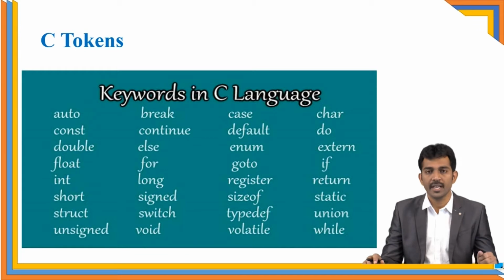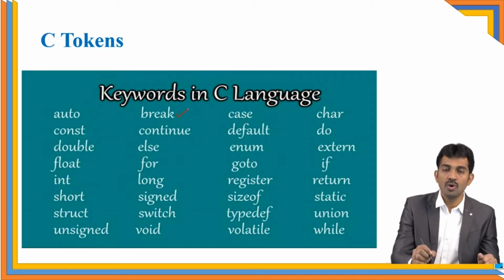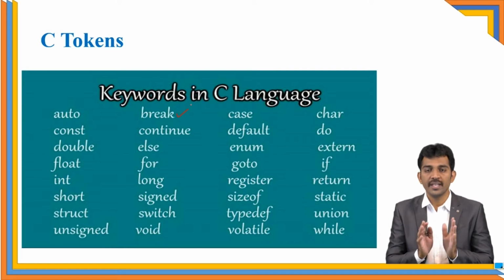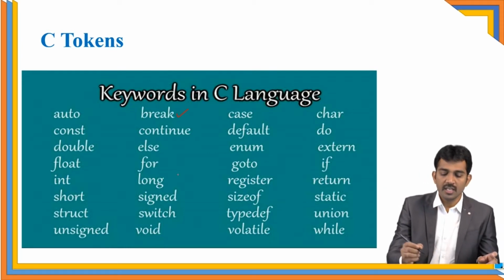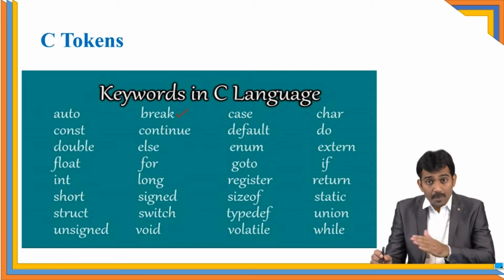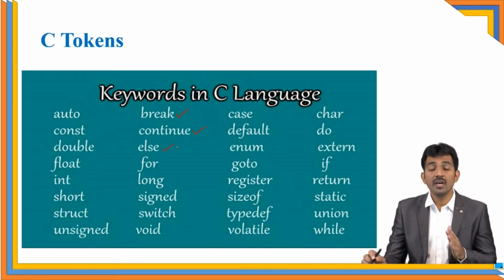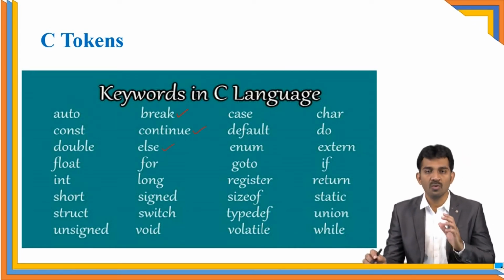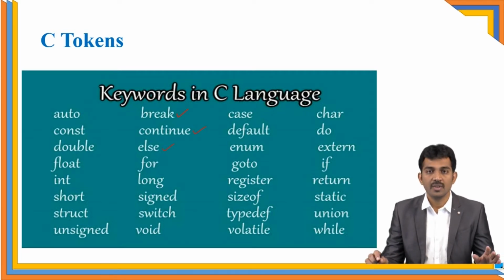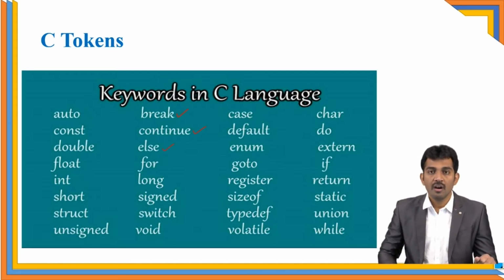For example, break is a keyword used to stop the process or loop iteration. Continue is used to skip the particular iteration, and else: in the if else statement, if the condition is false, it moves to the else part. We will discuss everything later. All these keywords are also called reserved words. You don't have a provision to use them for your own purpose. That is very, very important. C language contains 32 keywords, which are used by the developers for their own use. These are the first part of the tokens.